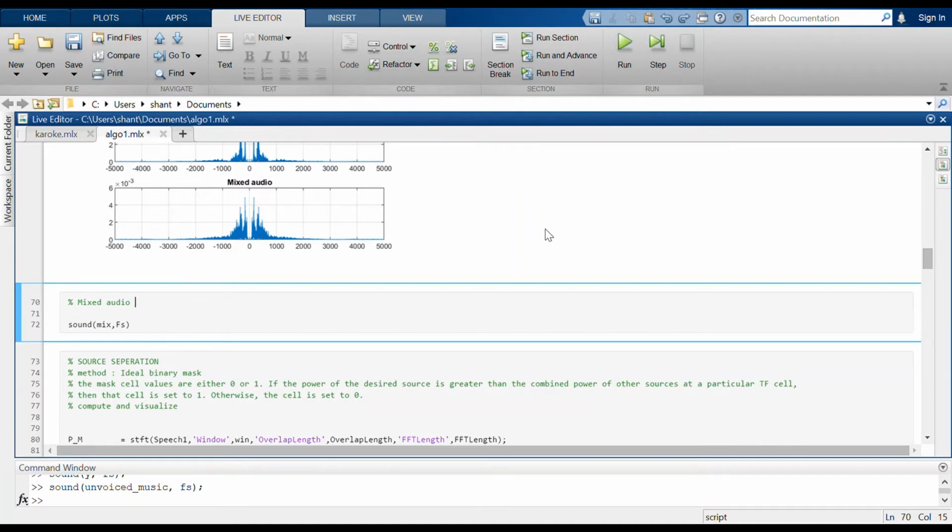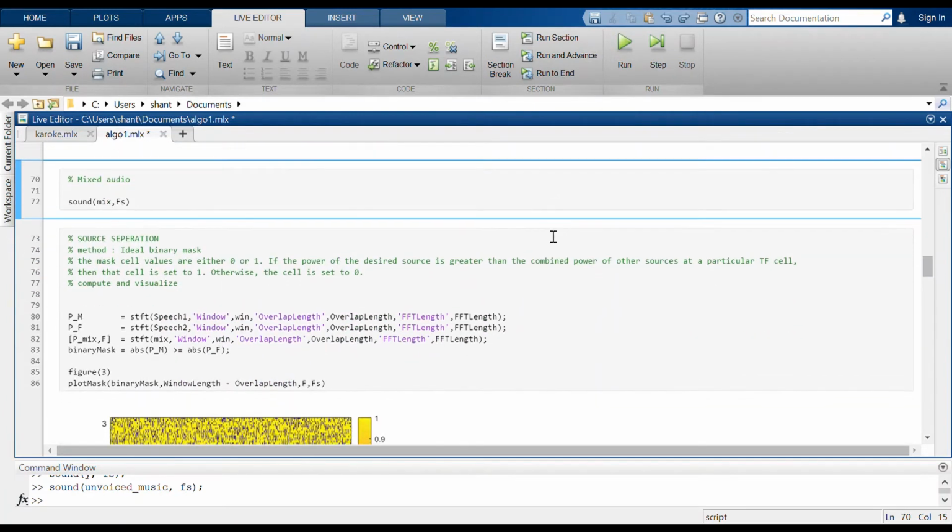Okay, so now we are going to separate the individual audios from this mixture. So for that we are going to use two methods. But first of all I will focus on ideal binary mask. This is a kind of source separation method in which you have to create a mask for particular audio, and then using that mask you can extract other audios from it.